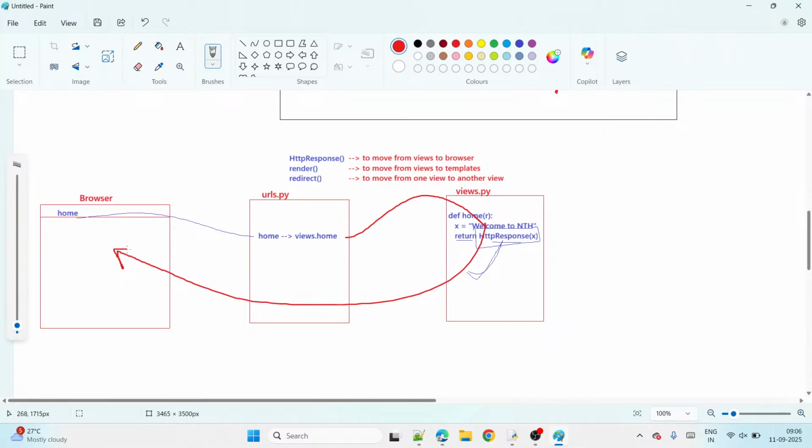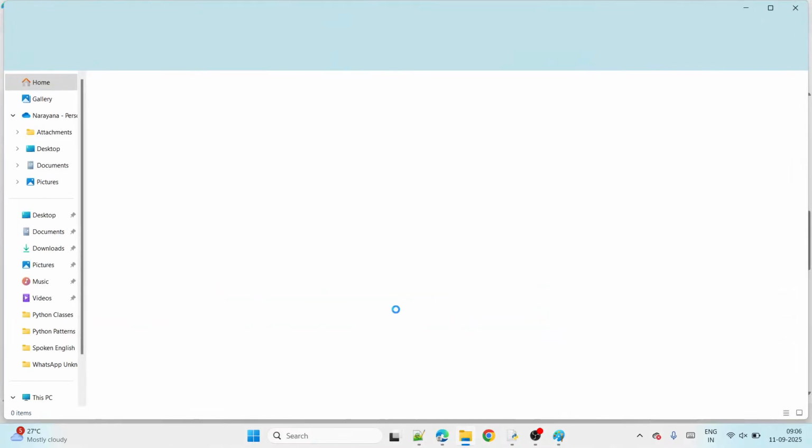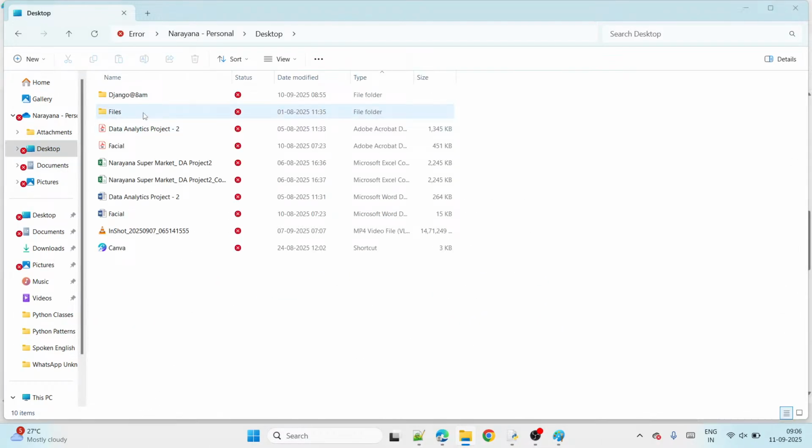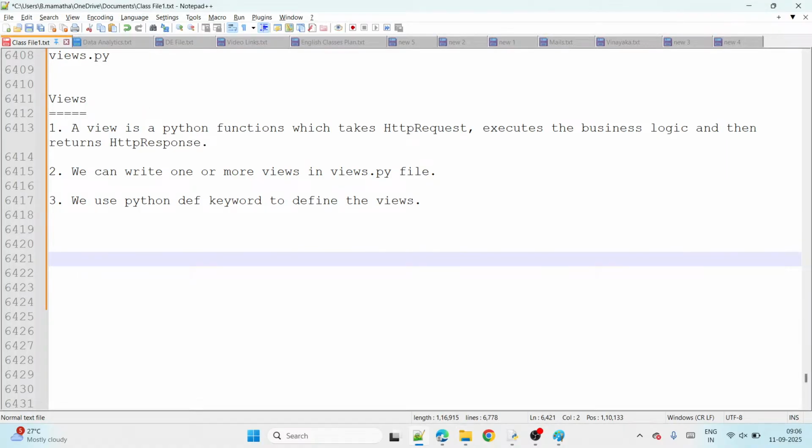So first, what do I do? I compulsorily create one project. Yesterday I explained very clearly how to create a project, and now we do the same steps again. Observe, the steps are most important. What's the first step to create a project? First step is to open the main folder.